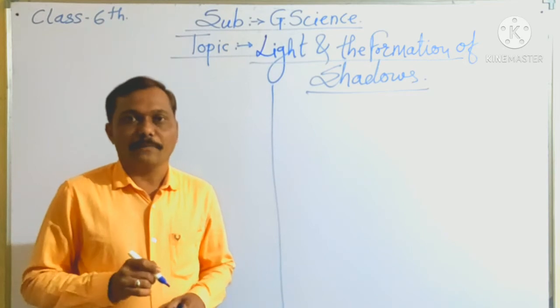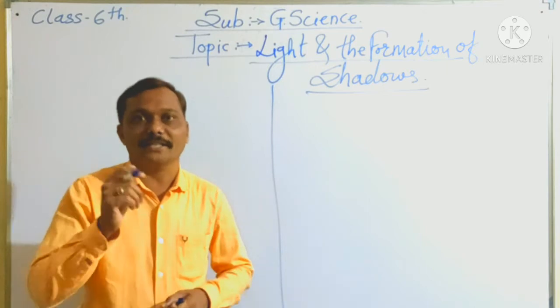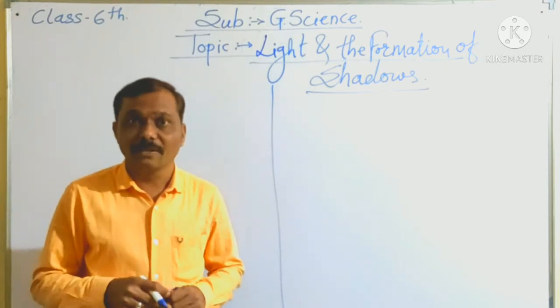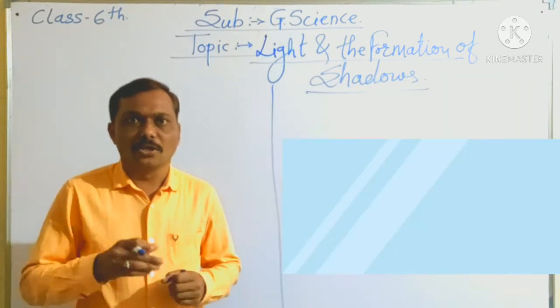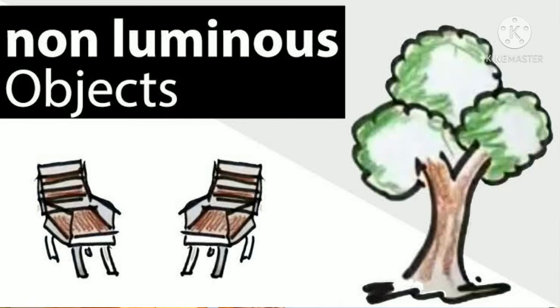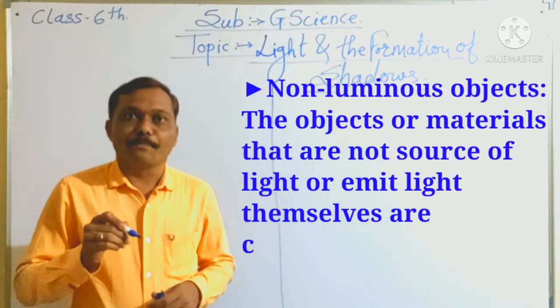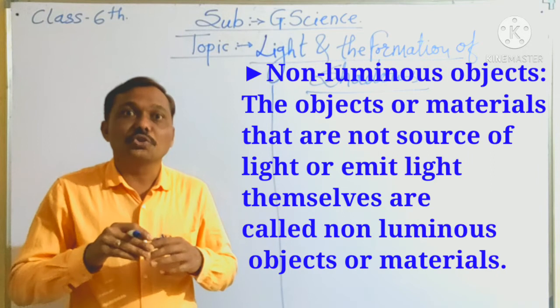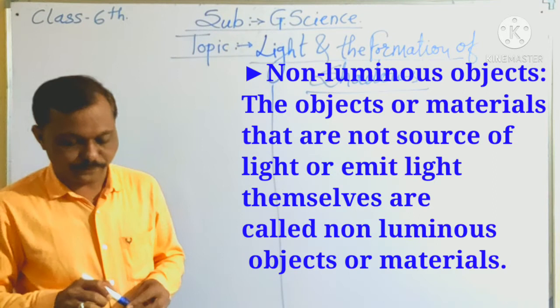Okay. Similarly, some things in our surroundings do not emit light themselves. For example, moon, mirror, textbook, chair, board, etc. There are so many things that do not emit light themselves. They are called non-luminous objects. So the objects which don't emit light themselves are called non-luminous objects.